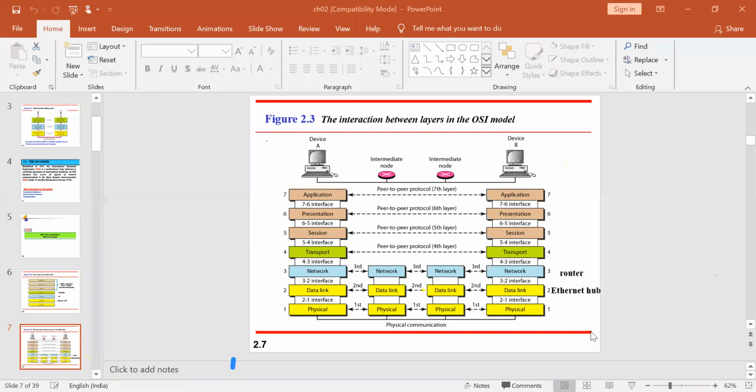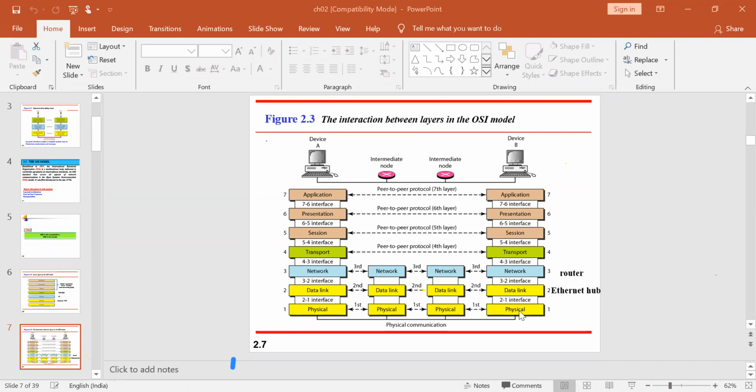Once you have finished your job with respect to the intermediate layer, the next job is to get to the targeted device. The targeted device is nothing but your device B. Once you are at device B, you're at the receiving end. So it flows in the reverse order. That means first, the physical layer will get that particular data.